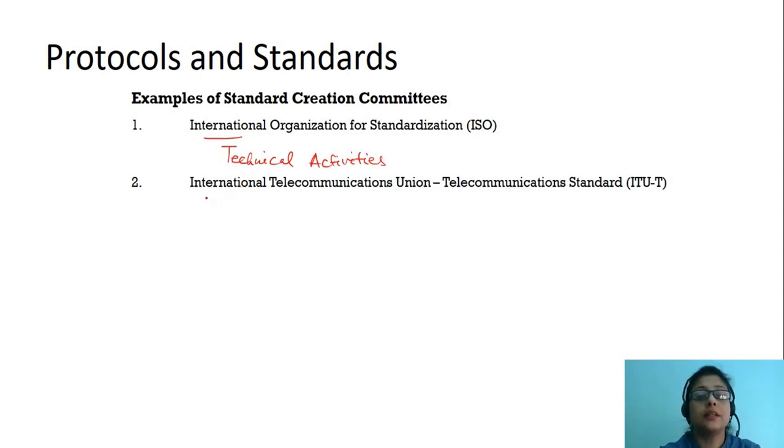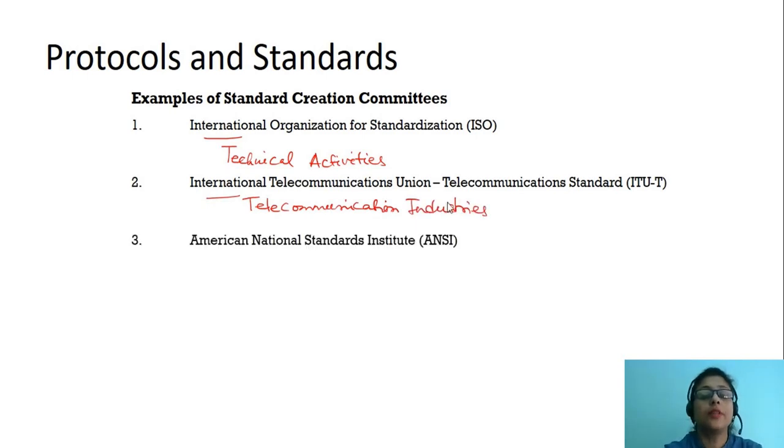This is a technical standard body which deals with telecommunication industries. After that, we have the American National Standards Institute, or ANSI. This standard body is used mainly for computer and information technology.